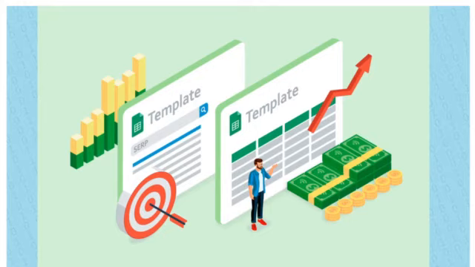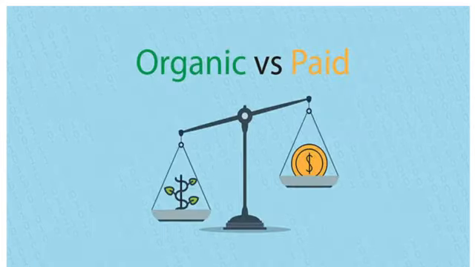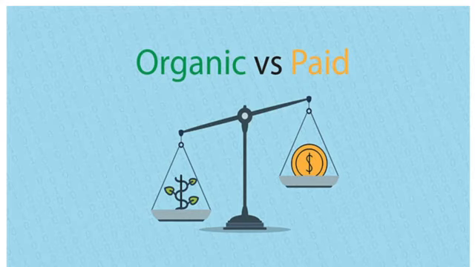Then while working with all these search engines, we have come across two types of searches. Yes, you are right. One is organic search and another is paid search.